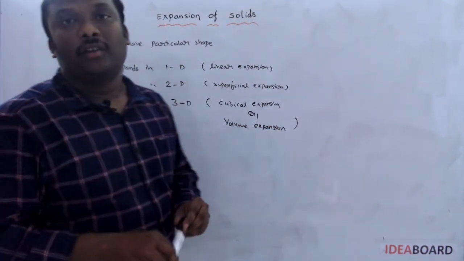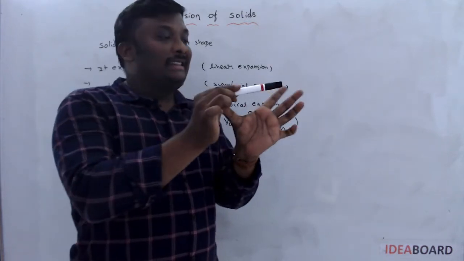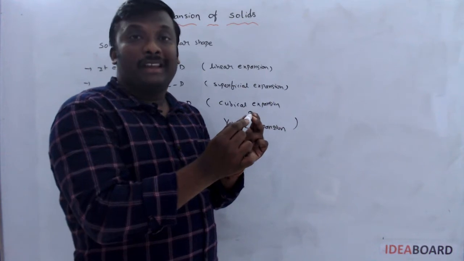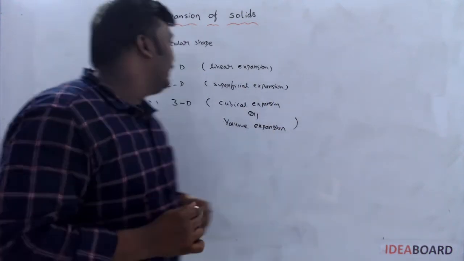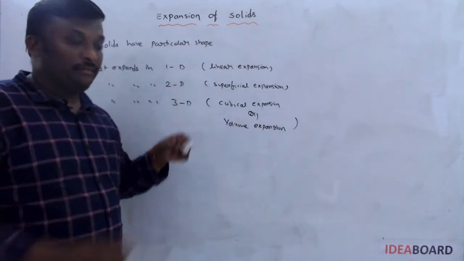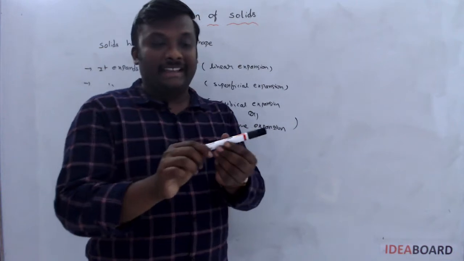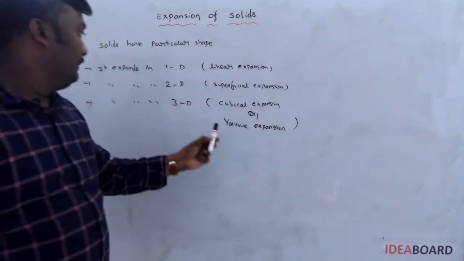I am considering one wire. The wire has a large length and its area of cross section is very small compared with the length of the wire. Then that is related to one dimension. If I take a pen, it is in the form of a cylinder. It has a length and area of cross section, so it has volume, 3D.